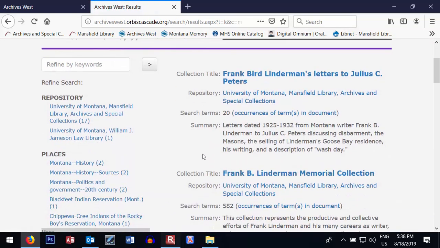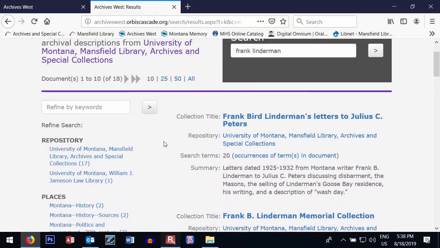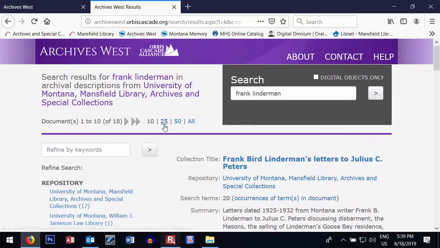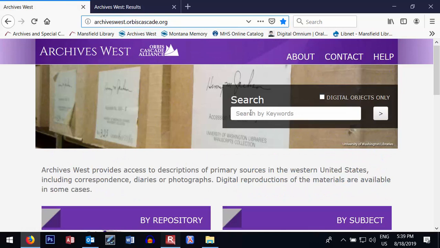and you'd be taken to the ArchivesWest site. And it would show you just the guides related to Frank Linderman or that mention Frank Linderman in some way held by the University of Montana's Archives and Special Collections. So you can do that one of two ways.